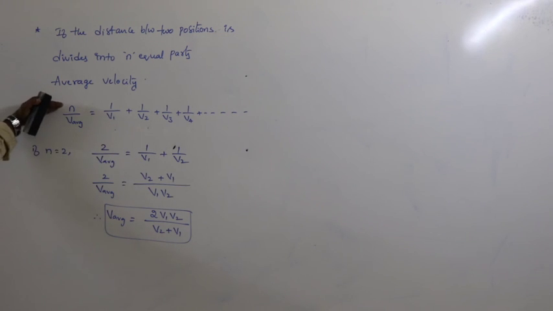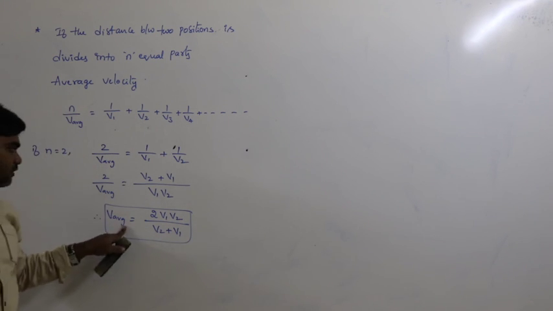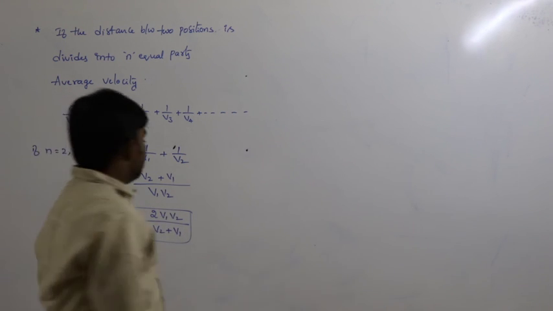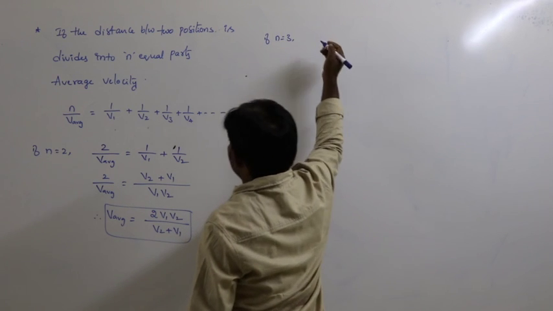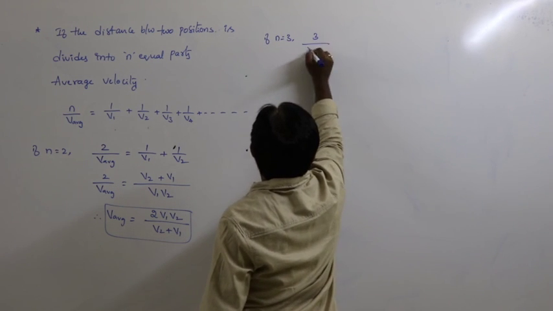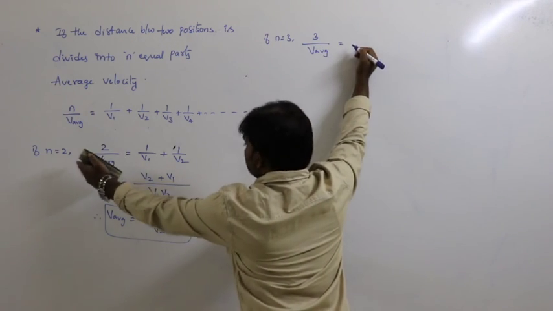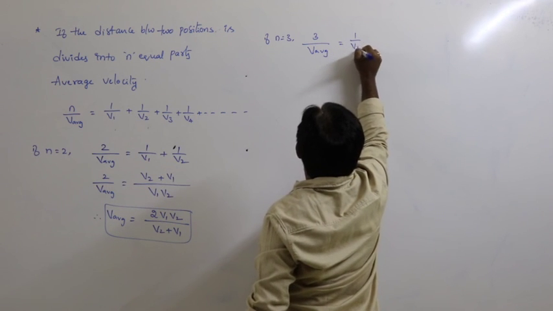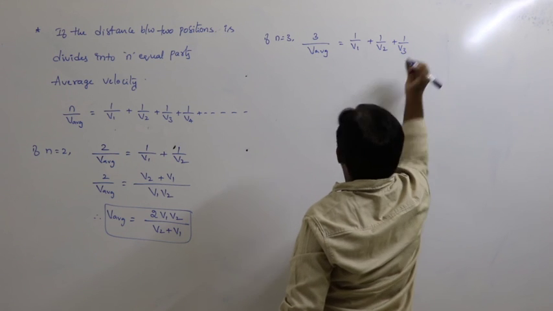We have to check whether this formula is correct or not. If you substitute n equal to 2, then v average is equal to 2 v1 v2 by v1 plus v2. And again check, if n equals 3, that means 3 by v average is equal to 1 by v1 plus 1 by v2 plus 1 by v3.